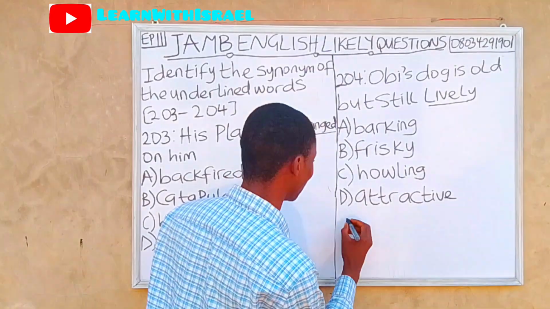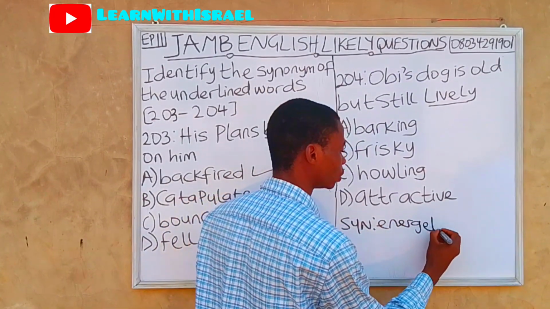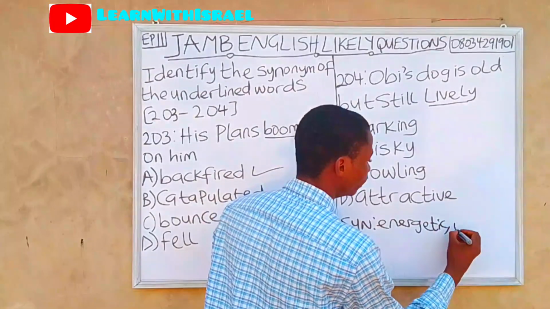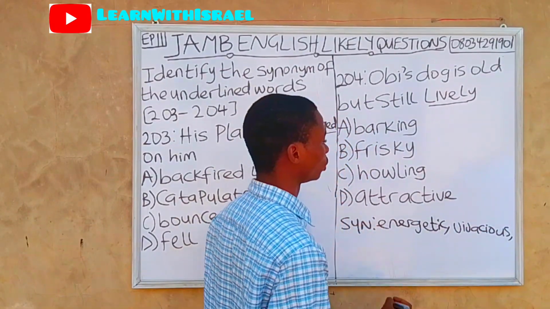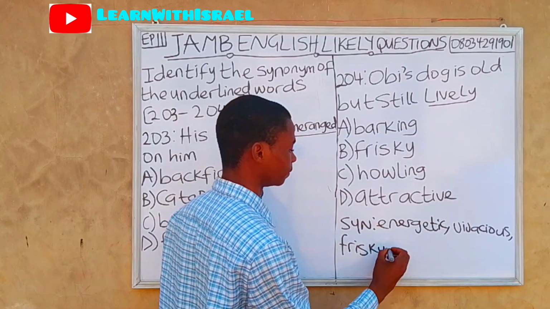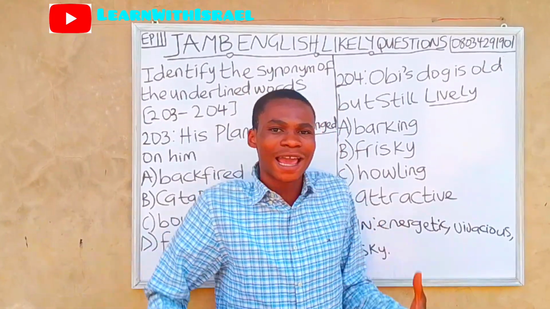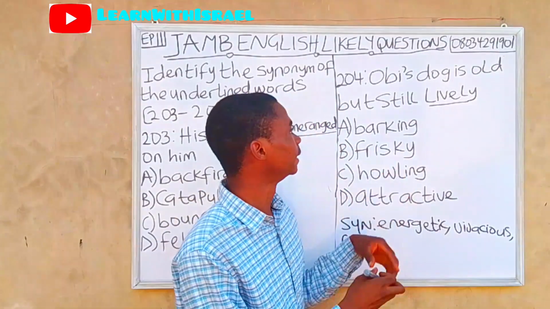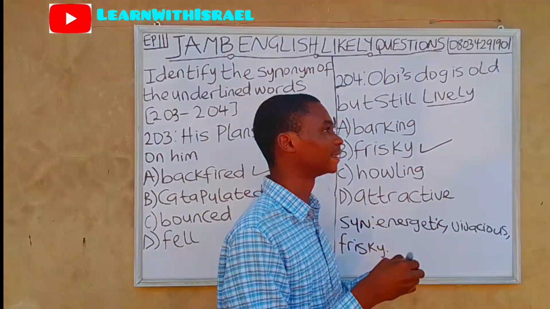It also means to be vivacious, and it also means to be frisky. Frisky means to be energetic, to be lively. So frisky is the appropriate answer.